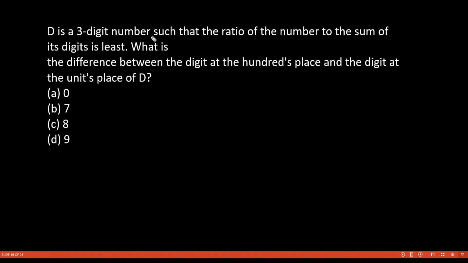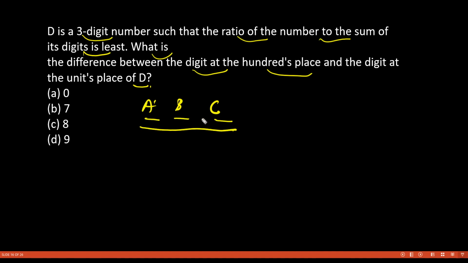Fine. Now look at this question. It is saying D is a 3-digit number such that the ratio of the number to the sum of its digits is least. What is the difference between the digit at the 100 place and the digit at the tens place? So they are saying D is a 3-digit number, and you have to, let us say you have this A, B and C. You have to divide this number ABC by A plus B plus C. So what is the difference between the 100 digit and the tens digit if the ratio of the number has to be the smallest?